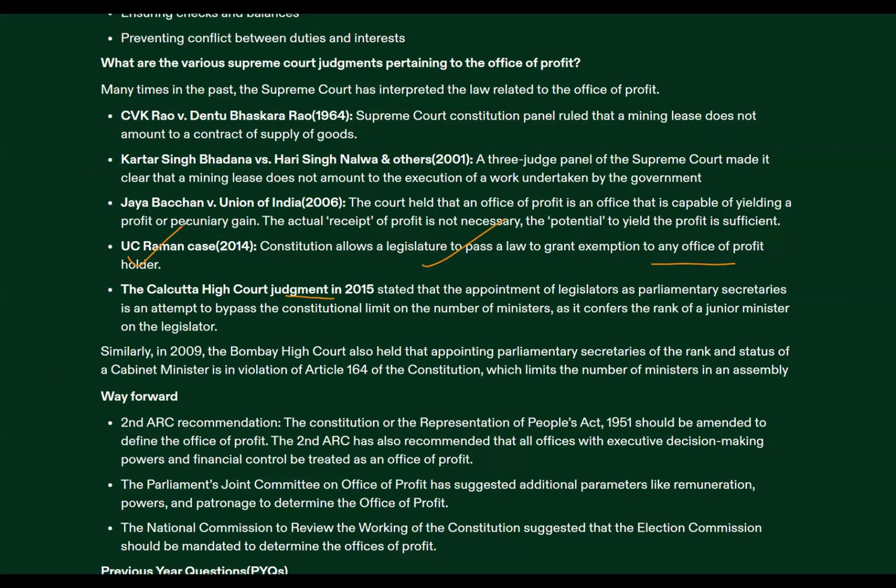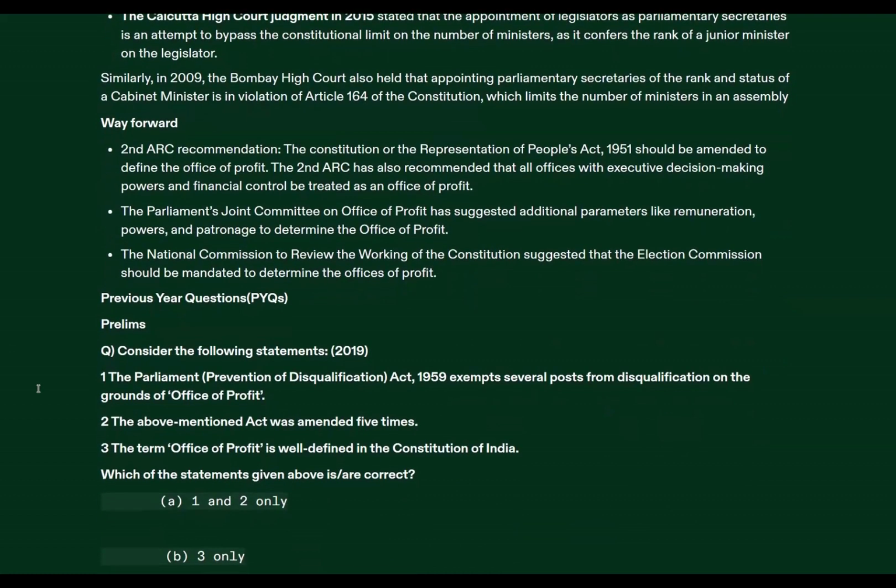Then the Calcutta High Court judgment in 2015 stated that appointment of legislators as parliamentary secretaries is an attempt to bypass the constitutional limit on the number of ministers, as it confers the rank of junior ministers on the legislators. Similarly, the Bombay High Court also held that appointing parliamentary secretaries of the rank and status of cabinet minister is a violation of Article 164. So from this we come to a conclusion that a parliamentary secretary also comes under office of profit. They are not exempted.